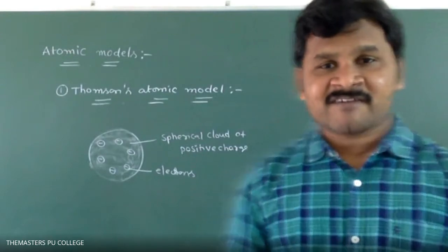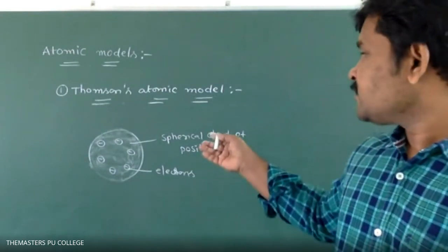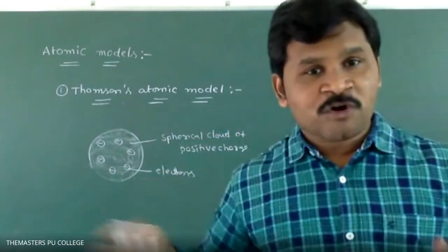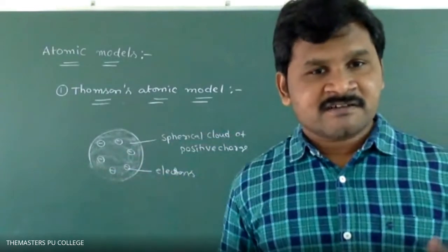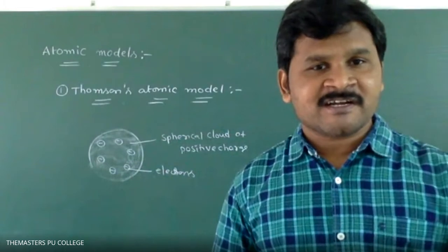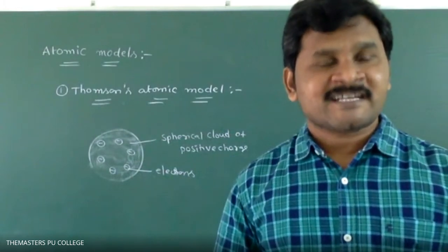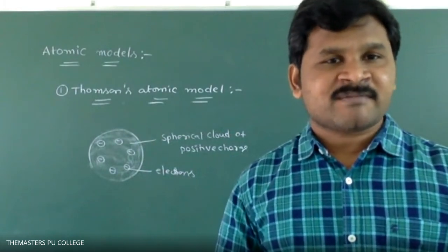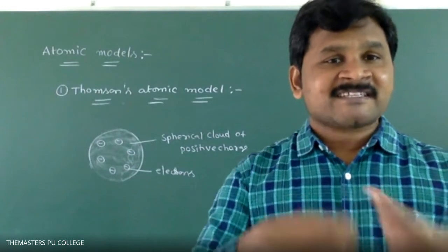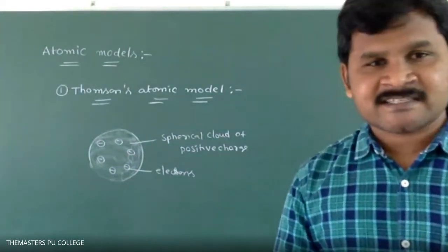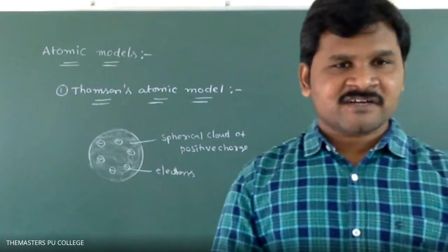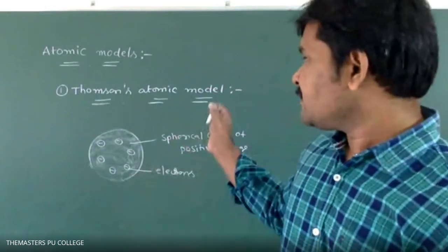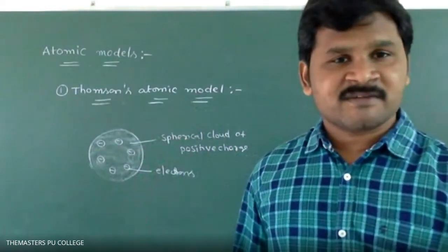Electrical neutrality of the atom means how positive charges and negative charges are held. There is no explanation for neutrality, and moreover, it cannot explain further experiments studied by other scientists. So those are the two major failures of Thomson's atomic model.